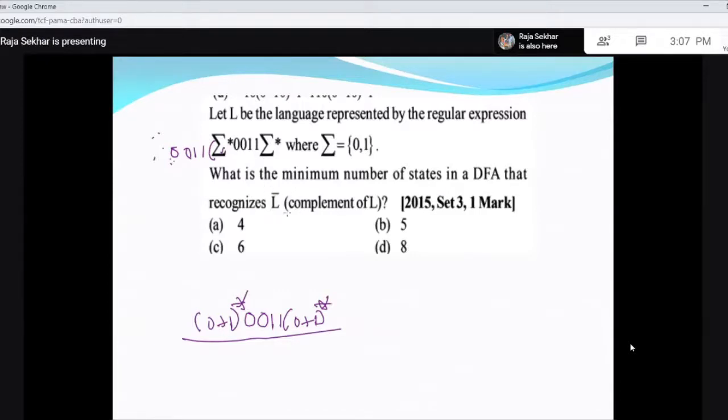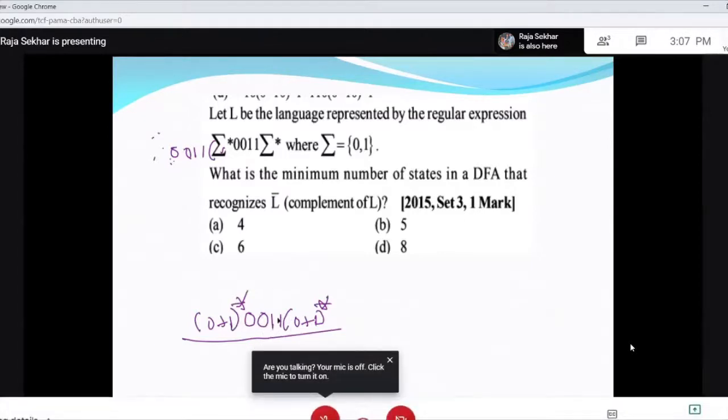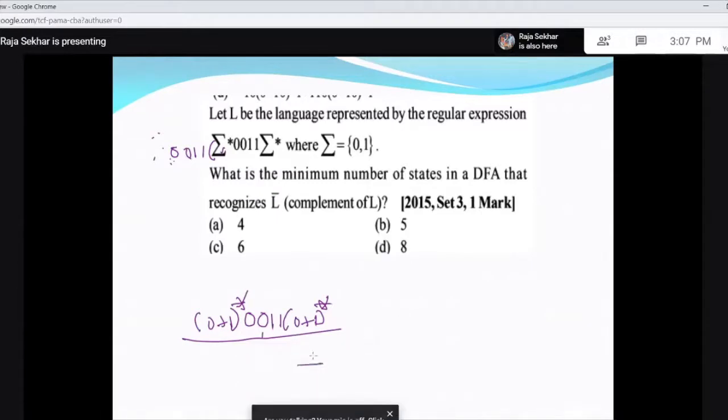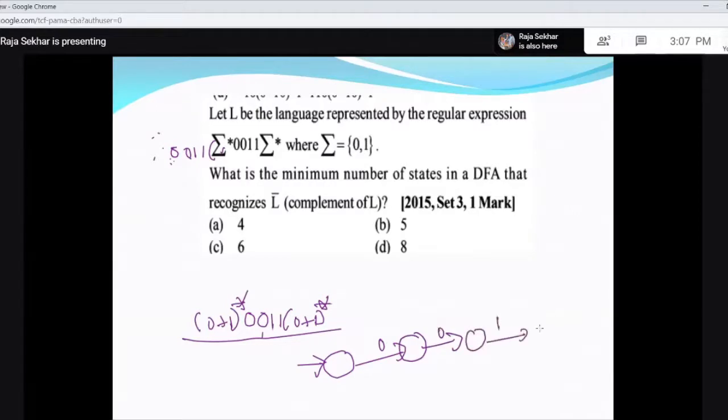So the complement of L is you should recognize 0, 0, 1, 1. That means if you write the DFA for this, what you have to remember is whether the string 0, 0, 1, 1 is appearing or not. So if you draw the DFA, you get like this. So this is 0, 0, 1, 1.